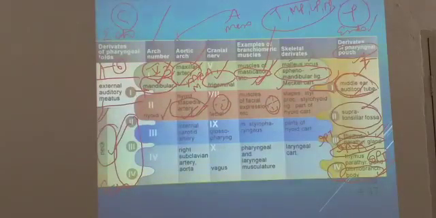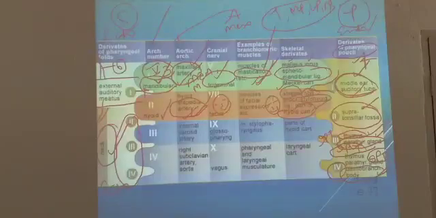So what are the structures of the skeleton from the second arch? Number one, S for S, stapes. One more S is the styloid process. One more S is the stylohyoid ligament. And a smaller part of the hyoid cartilage. Many S are there in the second arch, you could see here.